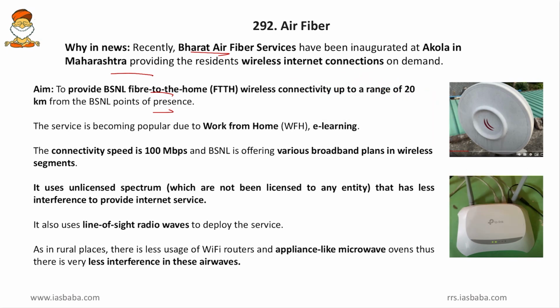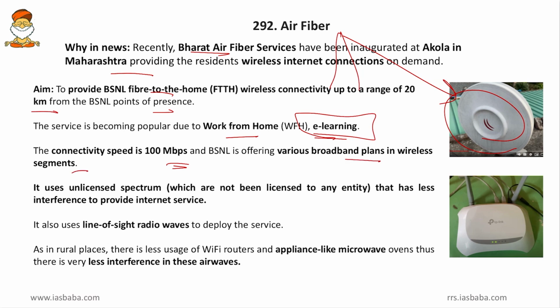Now, BSNL fiber to home service provides wireless connectivity to a range of 20 km. So this can access the signals from the tower from a range of 20 kilometers. And then the service is becoming popular due to work from home and e-learning. So we have issues regarding e-learning in the rural areas, so this can be helpful there. And then the connectivity speed is 100 Mbps. BSNL is offering various broadband plans in wireless segments. So the speed is 100 Mbps, a nominal speed which is enough for attending online classes.